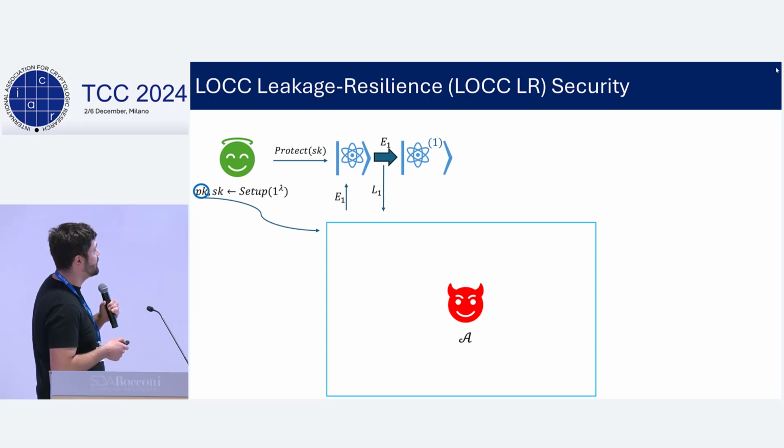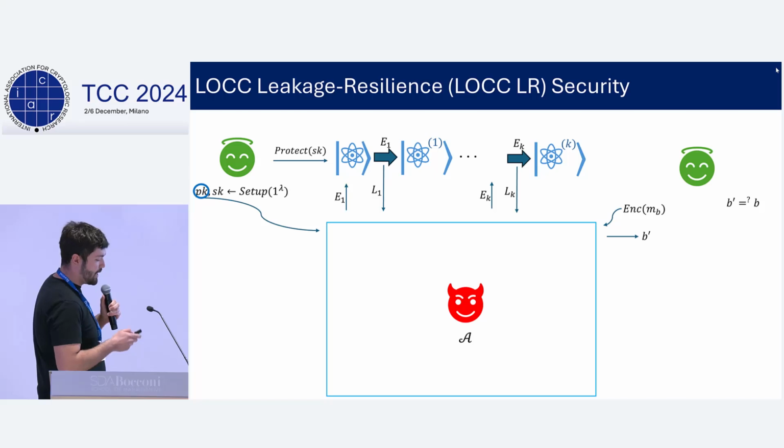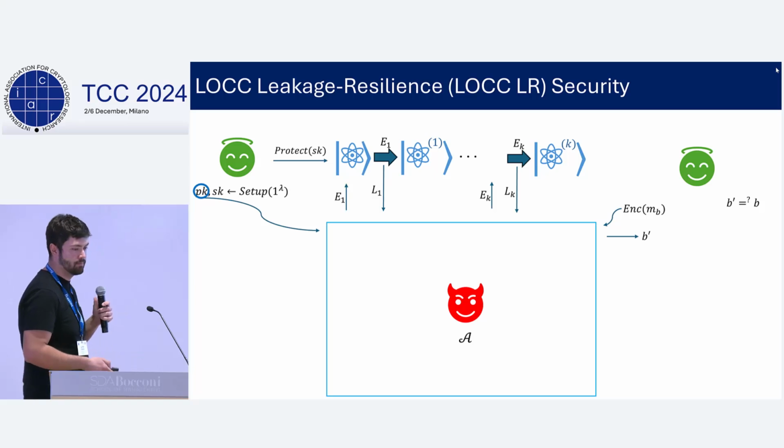And this circuit will be applied to the quantum secret key, and the measurement result, which is the leakage, will be sent to the adversary. And the adversary will keep specifying adaptively leakage circuits for any number of rounds as long as it wants. And each round, the leakage circuit is applied to the post-measurement state from the previous round.